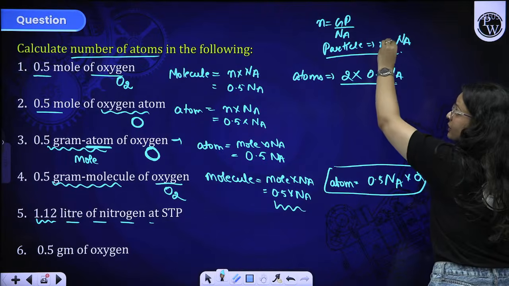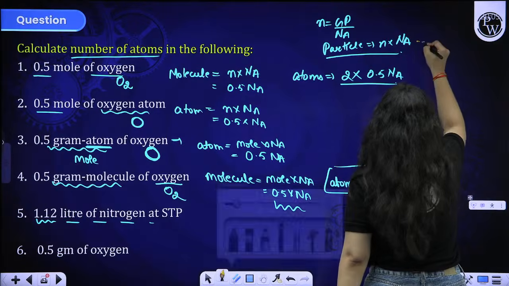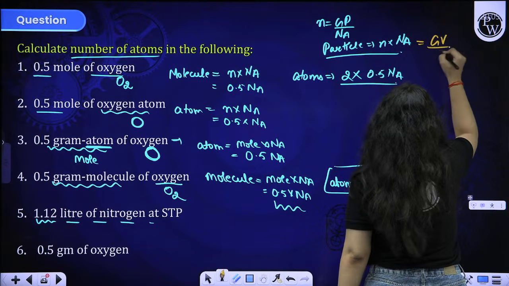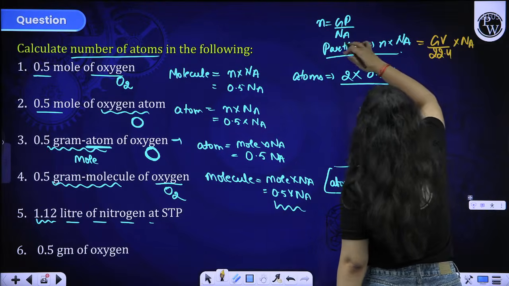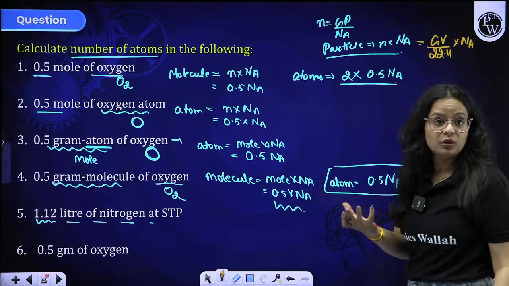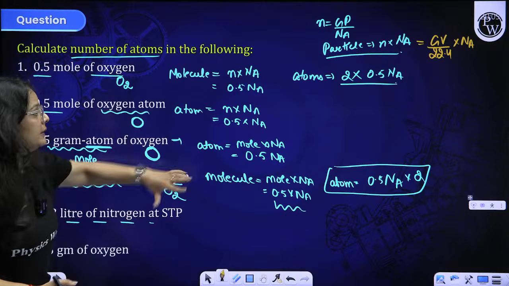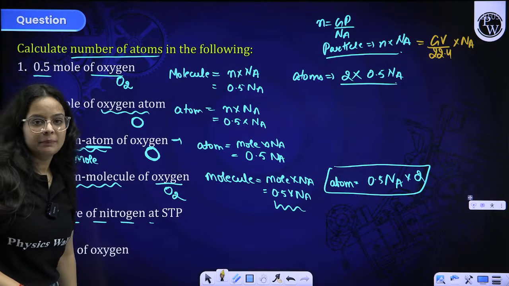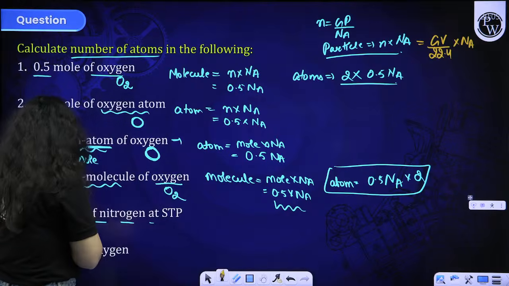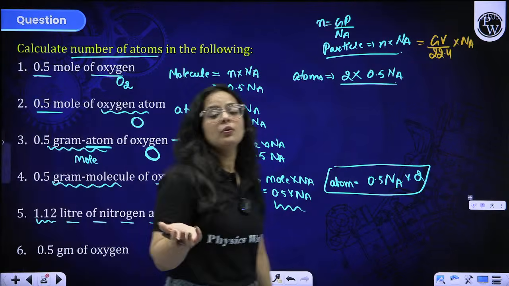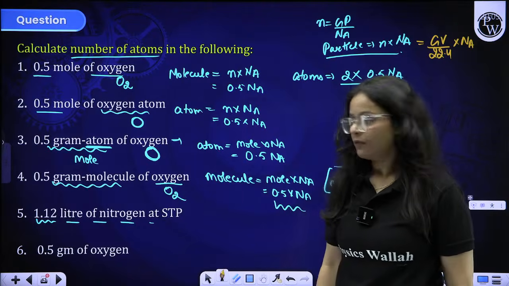Do you know the relation between number of moles and volume? Yes ma'am, we know. So you can simply replace the N term over here by given volume by 22.4 at STP, into Na. You can use this formula to find particles as well, because you know the volume, you don't know the mole. Either you first find the mole and then put the value over there to find the particles, or you can simply use this formula. Depending on your comfort zone, you can switch the formula accordingly. All you need is maximum practice on these types of questions, beta.